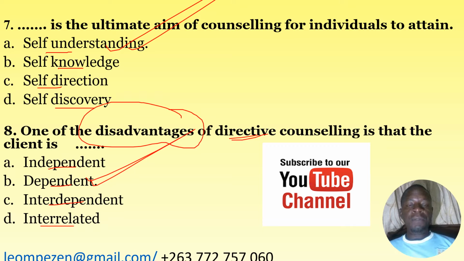So dependency is one of the disadvantages of directive counseling, in that the client relies mostly on the counselor for direction and for guidance. So number 8, the correct answer is B.